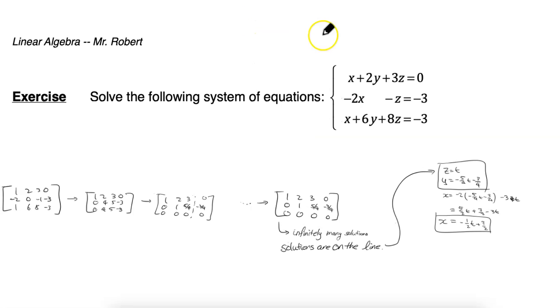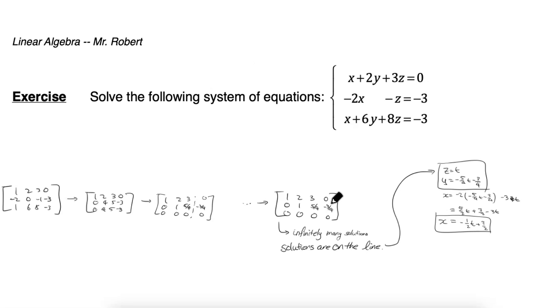Okay, so if we want to solve this system of equations using what we've learned, we are going to write the augmented matrix, and then step by step we are going to reach a row echelon form. And what we notice here is that the last row is 0, 0, 0, 0, so nothing comes out of here, but in the second row we get y + 5/4 z = -3/4. If we want to write the solutions to this system, we want to go further than just saying there's infinitely many solutions. Even though there are infinitely many solutions, there's something we can say about these solutions.